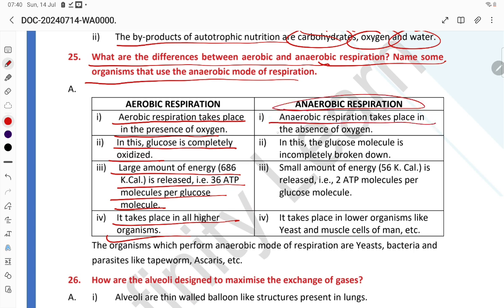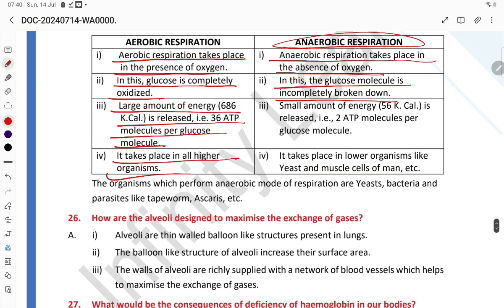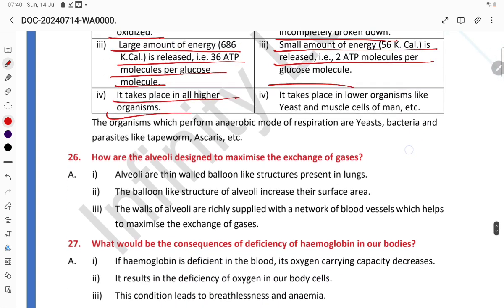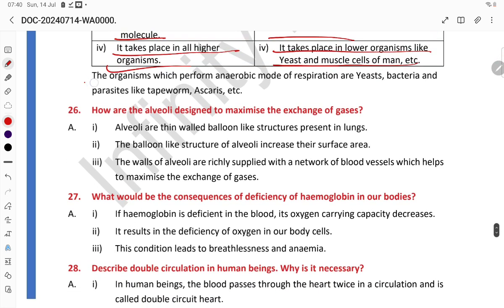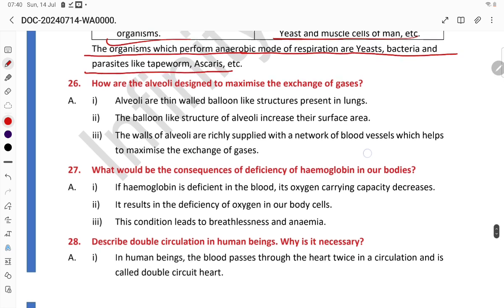Anaerobic respiration takes place in the absence of oxygen. The glucose molecule is incompletely broken down. A small amount of energy, 56 kilocalories, is released, that is 2 ATP molecules per glucose molecule. It takes place in lower organisms like yeast and in muscle cells of man. The organisms which perform the anaerobic mode of respiration are yeast, bacteria, and parasites like the tapeworm.